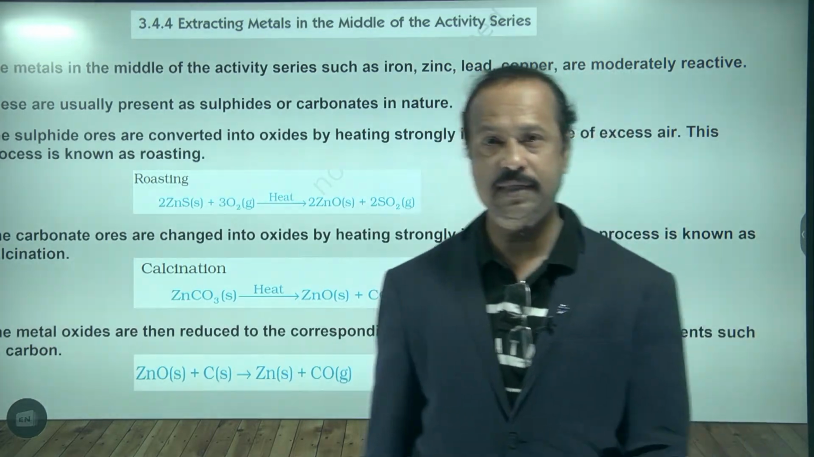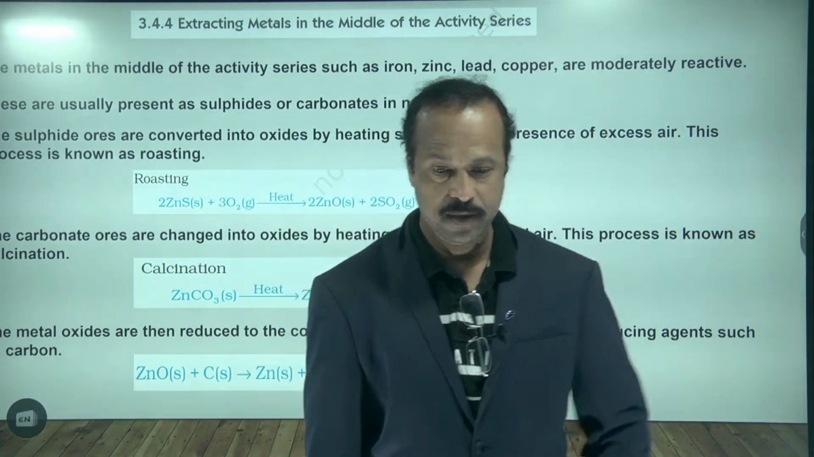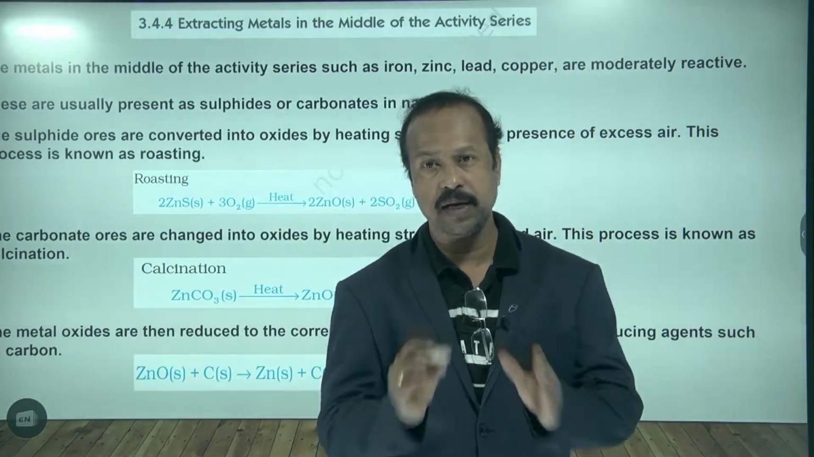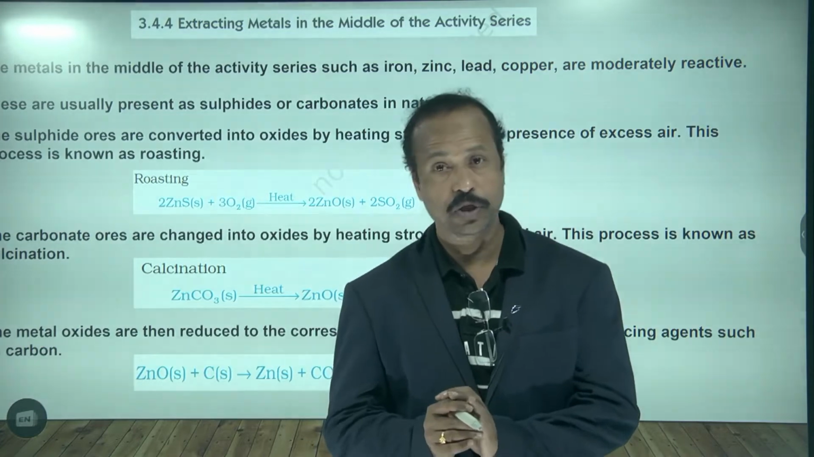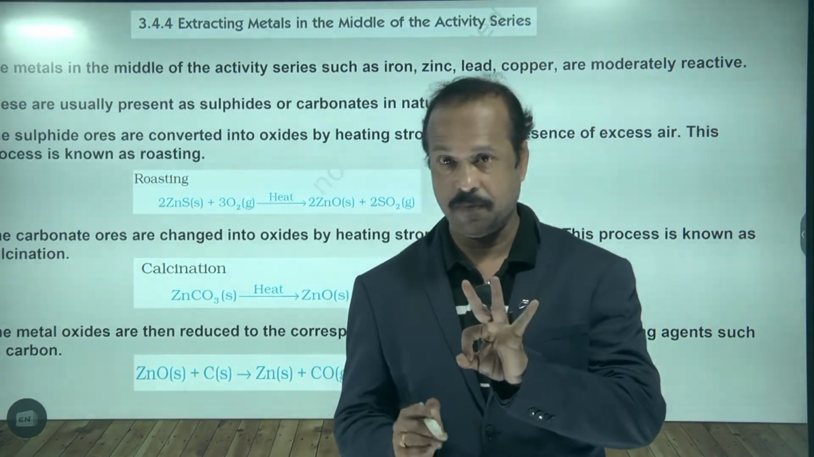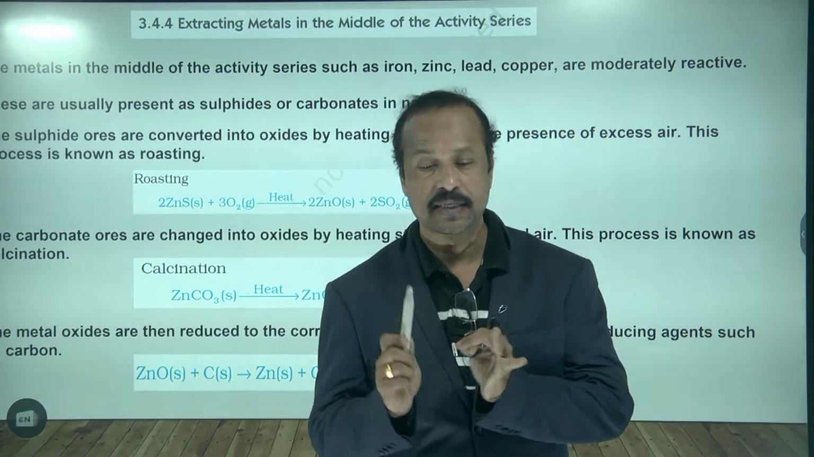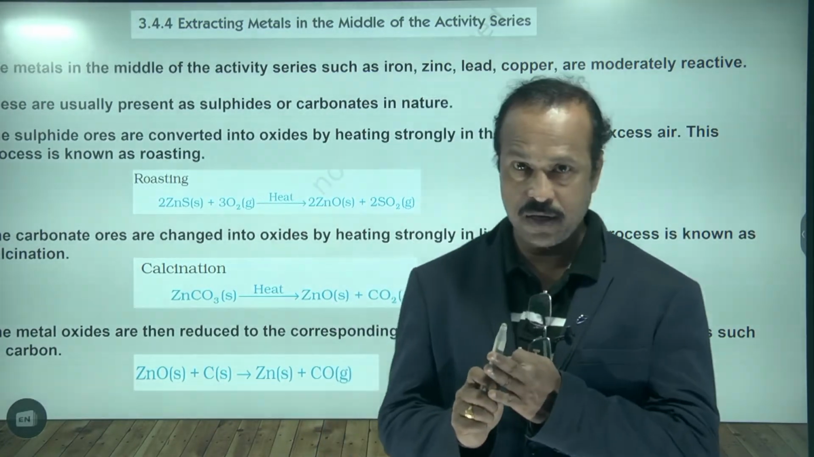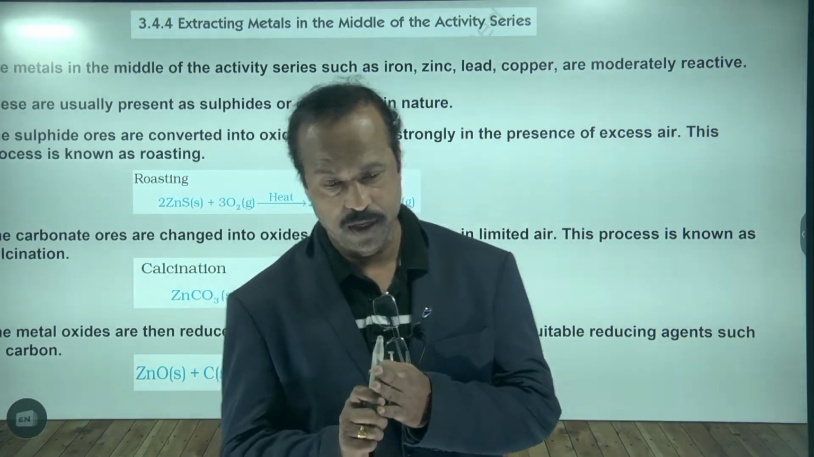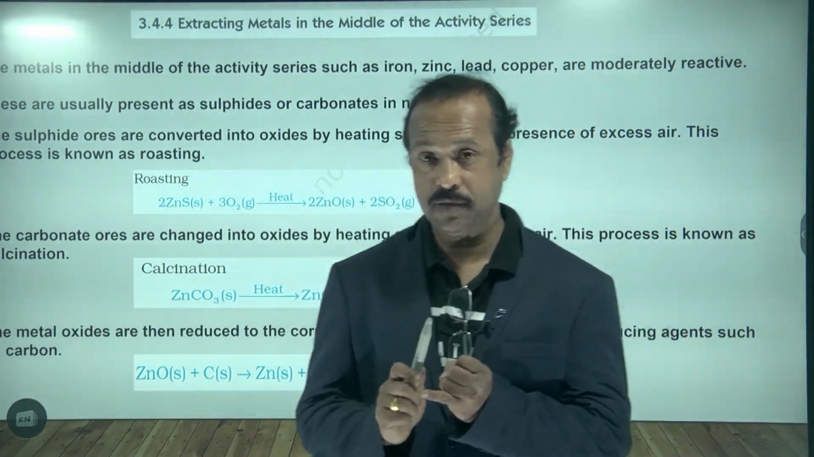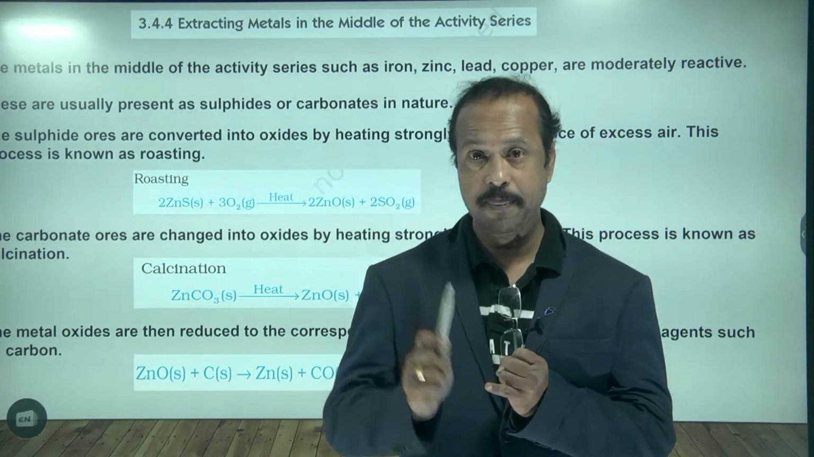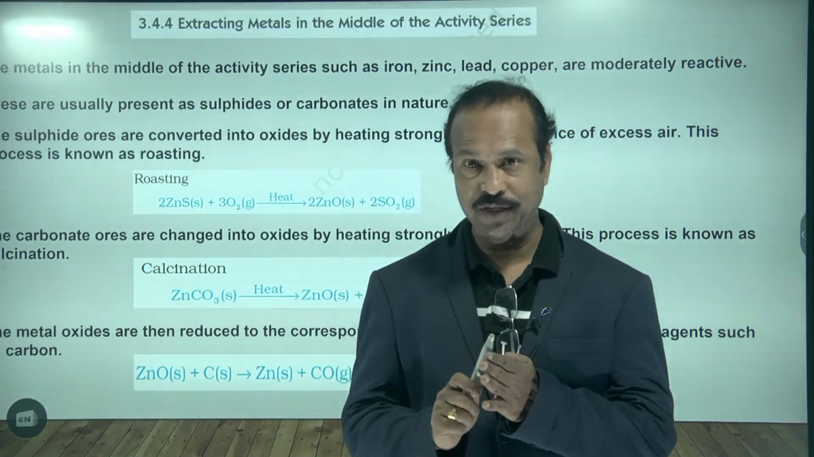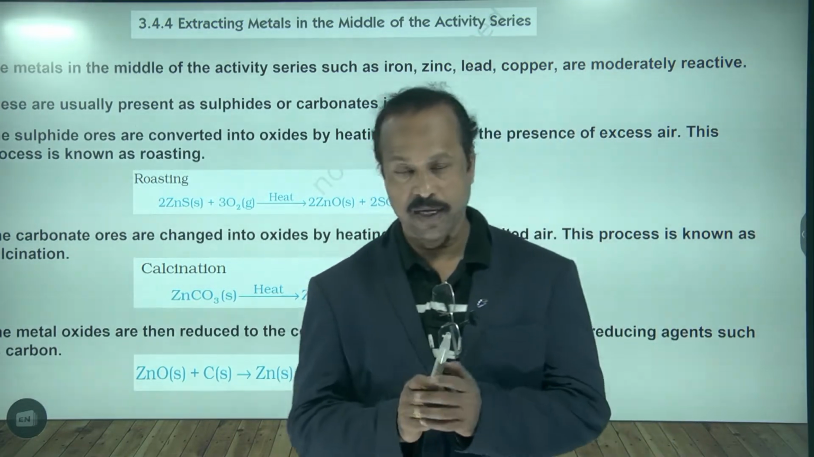So today we complete this chapter. Metals of medium reactivity, or middle reactivity series elements. You know that metals are of three types: highly reactive, medium or moderate reactivity, and low reactivity. The metals which come under high reactivity are sodium, magnesium, calcium, potassium.